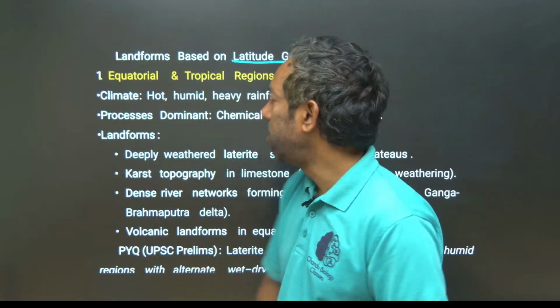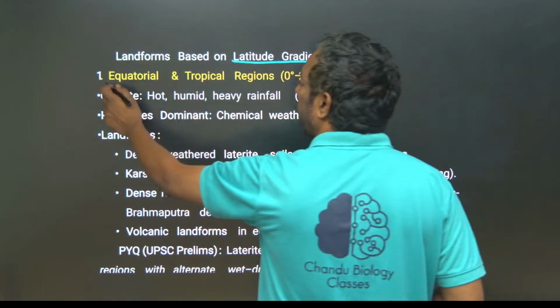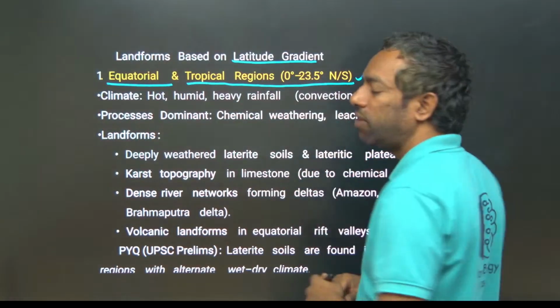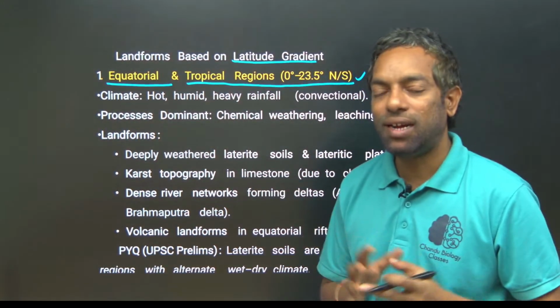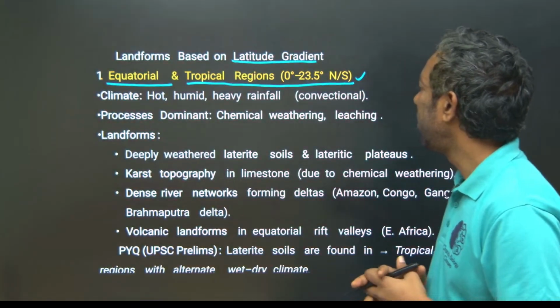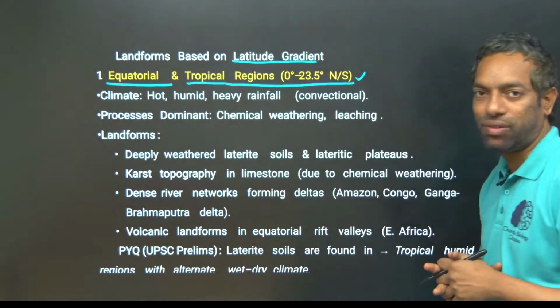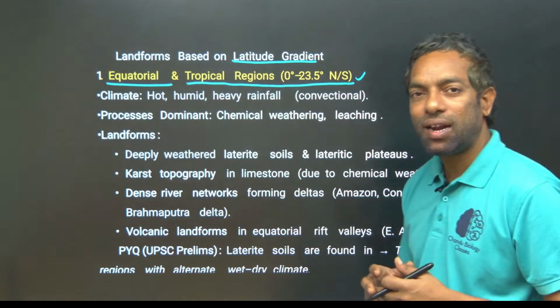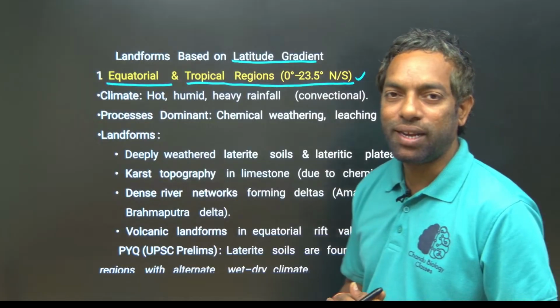Now latitudes describe the differentiation of landforms, especially in equatorial and tropical regions, from 0 degree latitude to 30 degree latitude, 23 degrees north or south. We are a tropical country.